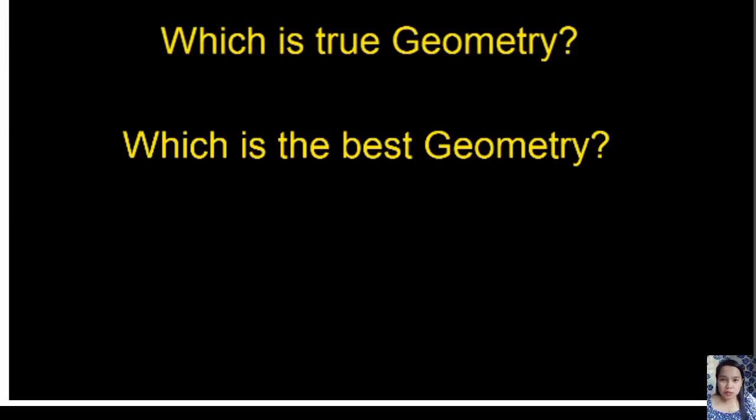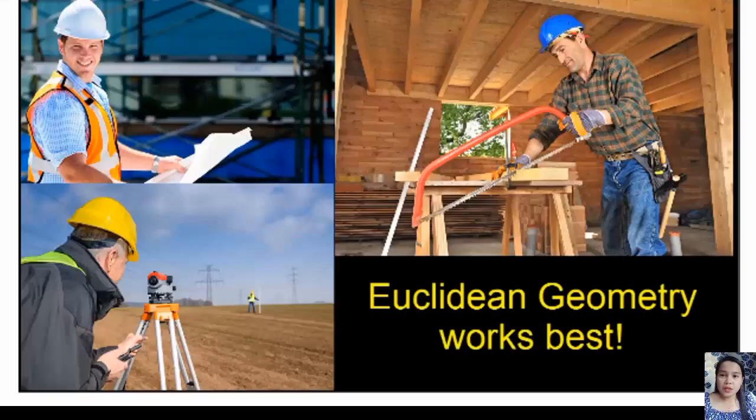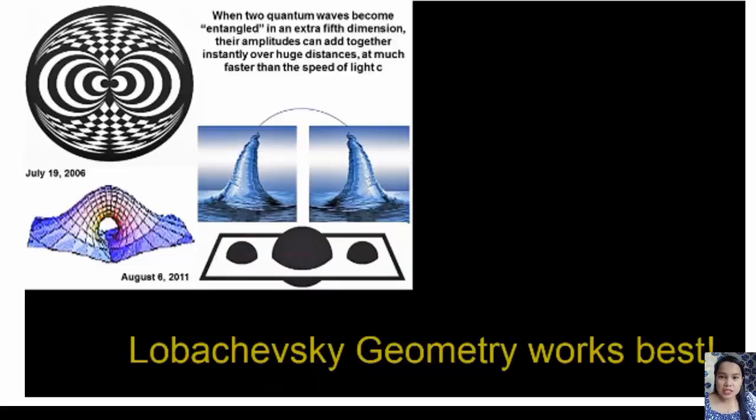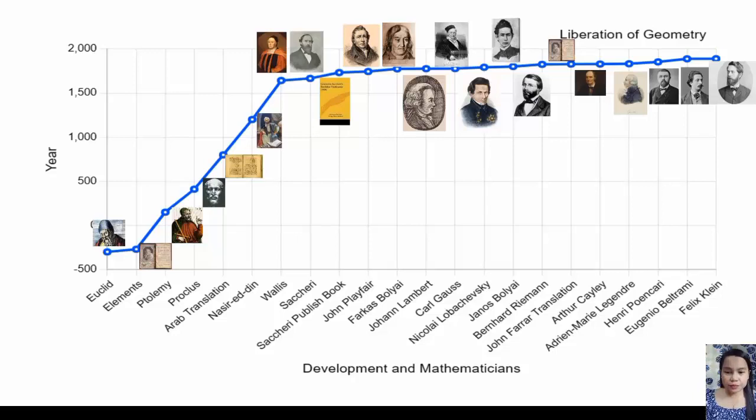Now the question is, which is the true geometry? Which is the best geometry? Well, it is not about what is true or what is best. It is about which geometry works for you. So kunyari, if you're a builder, a surveyor, or a carpenter, then Euclidean geometry works best. If you're a theoretical physicist, then you can use Lobachevsky geometry. Kung ikaw naman ay isang astronomer studying distant galaxies, then Riemannian geometry is best for you.